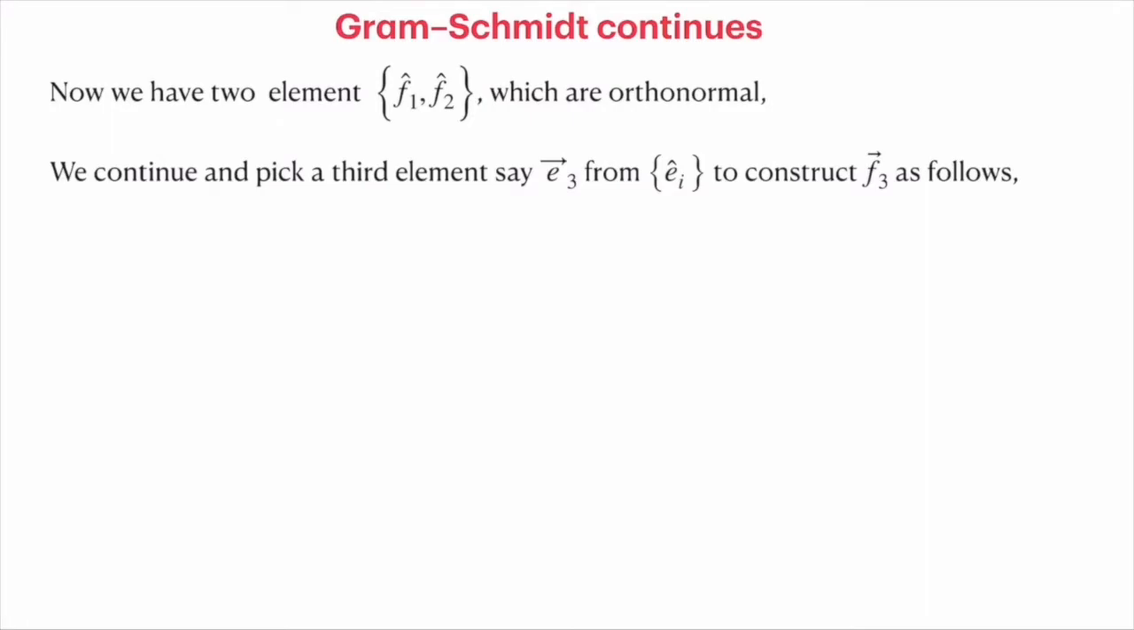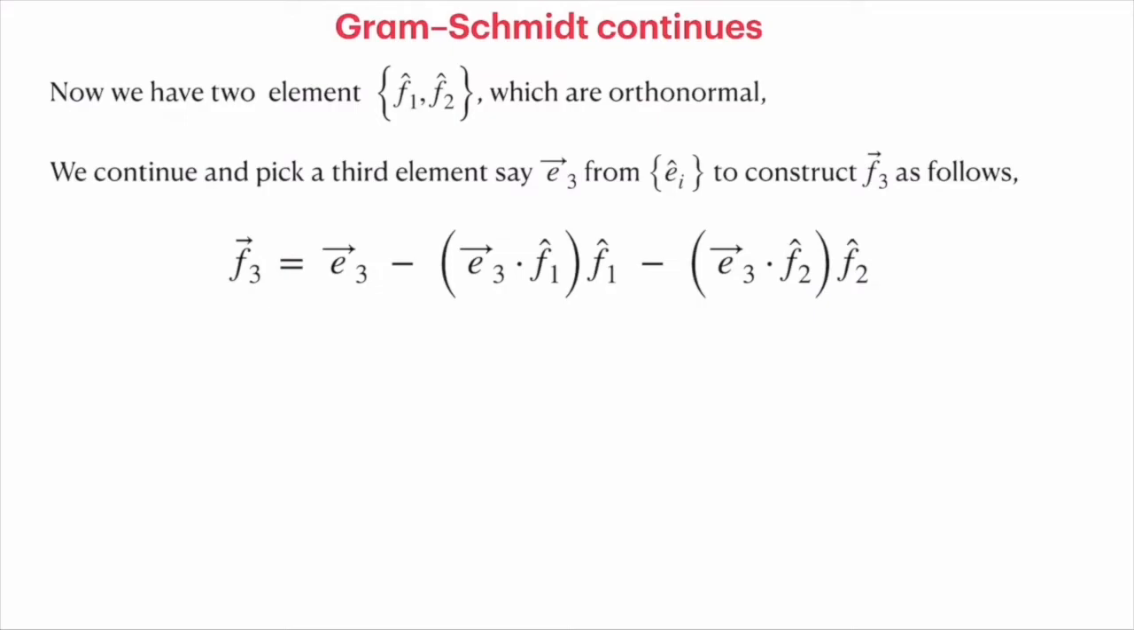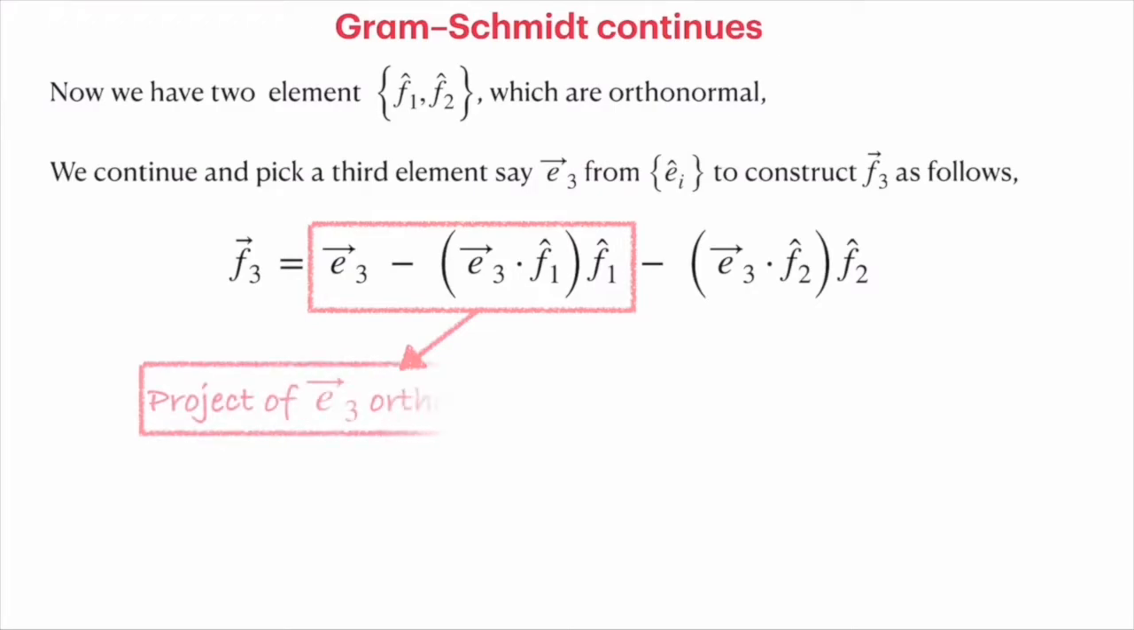Now we construct f3 as follows: f3 is e3 minus the component of e3 along f1 minus the component of e3 along f2, so that it is orthogonal to both. Let's look more carefully at the orthogonal operator. From our previous definition of the orthogonal operator, we see that this term in the box defines the projection operator orthogonal to f1 cap. So it basically removes the component of e3 in the direction of f1 cap.